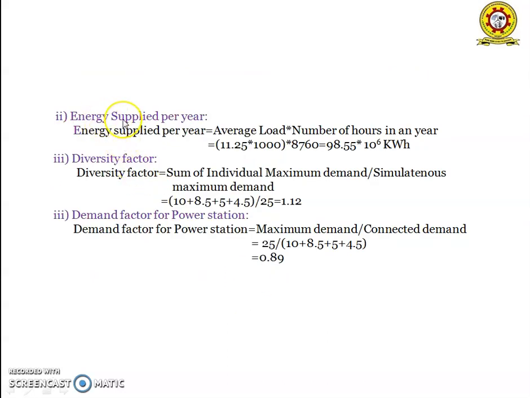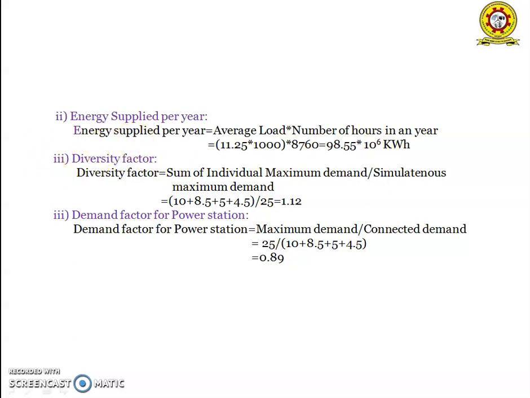And the second one is energy supplied per year. Energy supplied per year is equal to average load into the number of hours in a year. So average load is equal to 11.25 megawatts and the number of hours in a year is 8,760. So we get the energy supplied per year as 98.55 into 10 to the power of 6 kilowatt hours, since the value is given in megawatts.